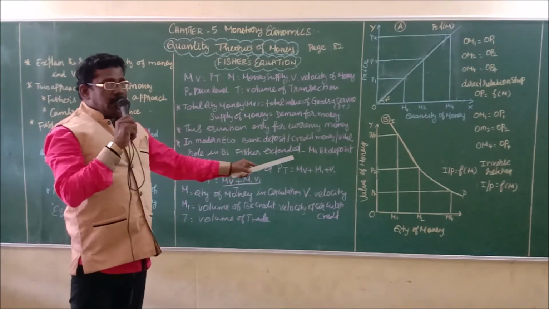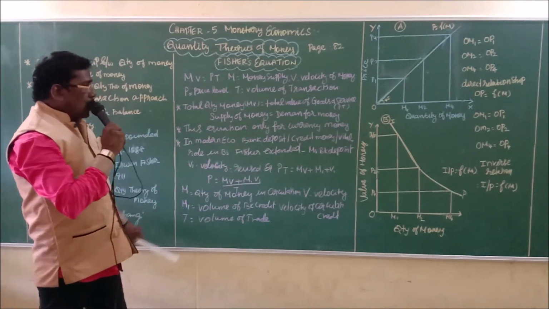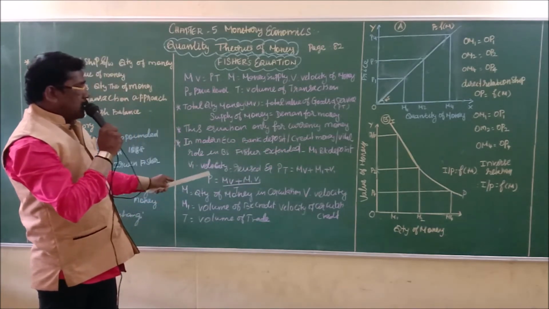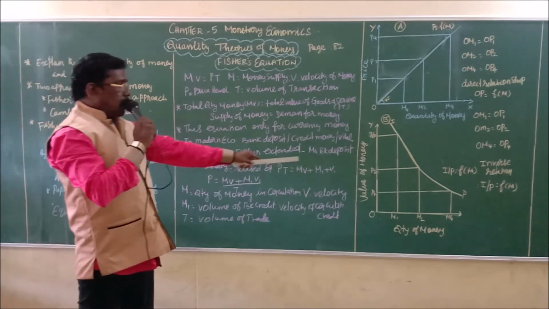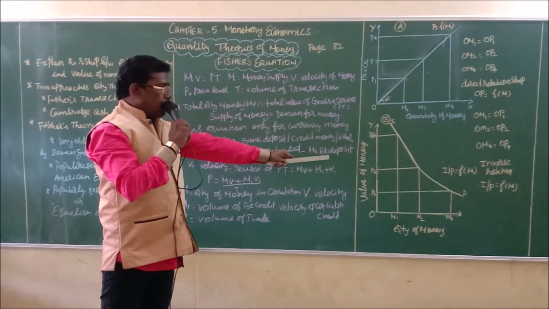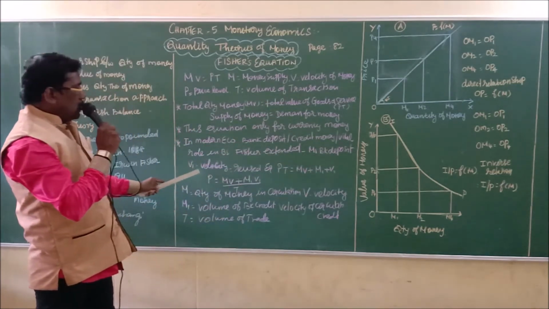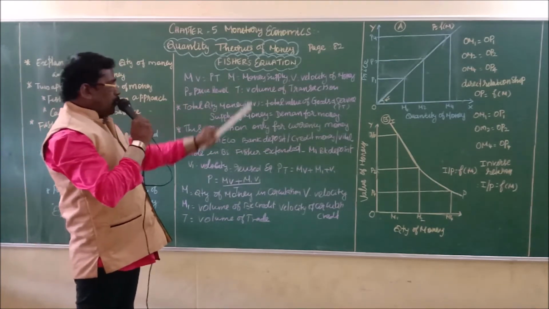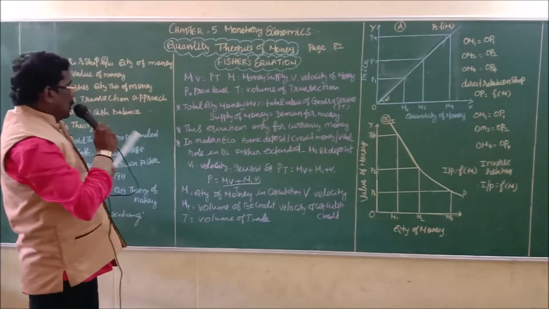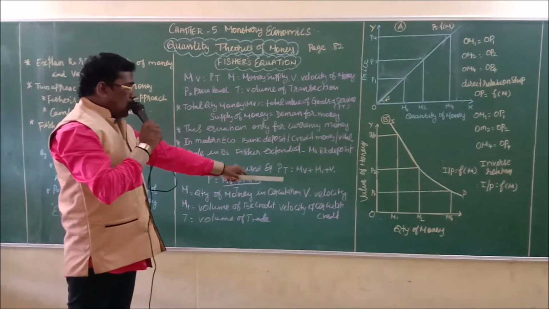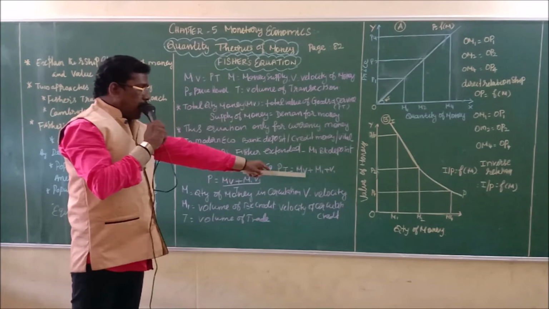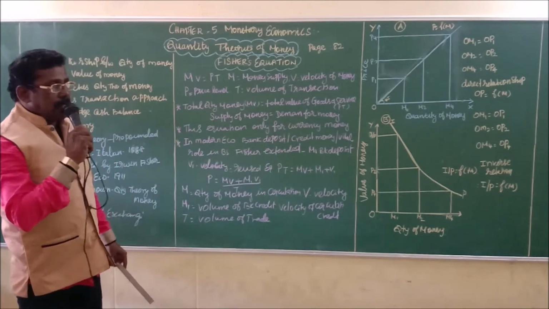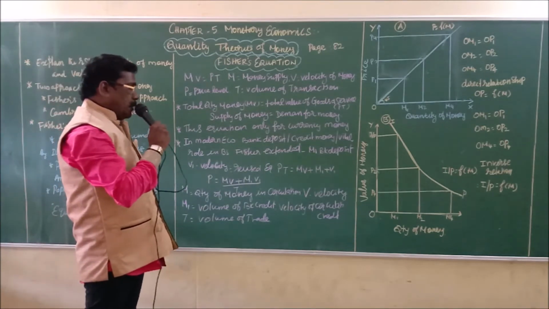So Fisher extended his approach to include bank deposits and their velocity. M1 equals bank deposits and V1 equals velocity of bank deposits. The revised equation of Fisher's transaction approach is PT equal to MV plus M1V1. This is the extended form of Fisher's transaction approach.